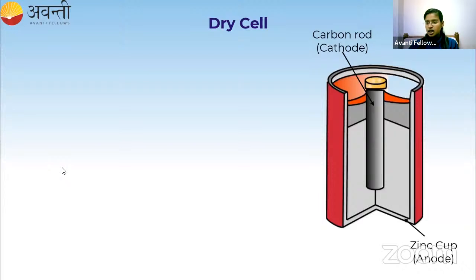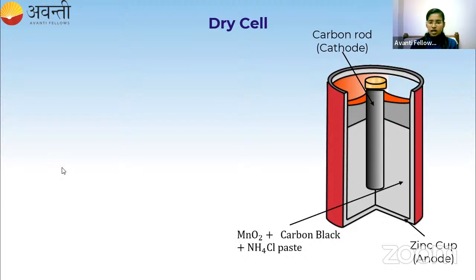It is a zinc cup. And also we have some paste inside this. It is a manganese dioxide, carbon black and ammonium chloride paste. So that is present in between the cathode and anode.